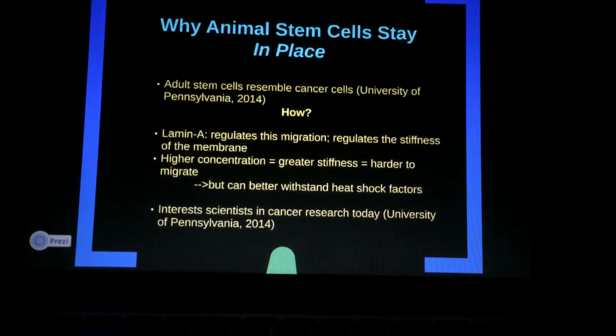Lamin A is a nuclear protein which determines the stiffness of the nuclear membrane. High levels of lamin A result in a stiffer membrane, hindering its ability to move. Though, if levels are too low, membranes have the possibility of breaking. Scientists have also discovered that extremely low levels inhibited the cell's ability to react to changes in heat and pressure, leading to increased chances that the cell would die.